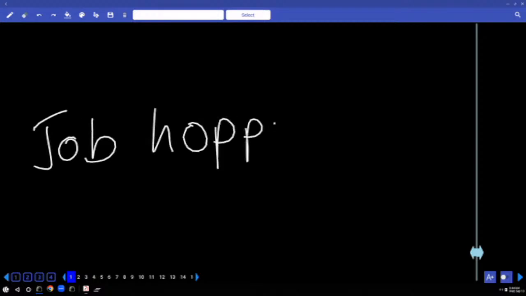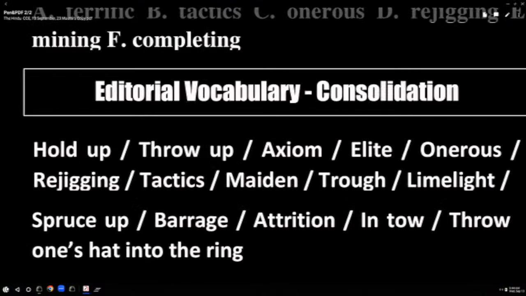That is also known as job hopping. You all know the word hop, jumping. Job hopping from one company to another company, that is known as attrition. But in the context of the editorial, what is the meaning of the word attrition? She could defeat her opponent with attritional play, meaning make something weak and destroy. The second meaning goes with the context.